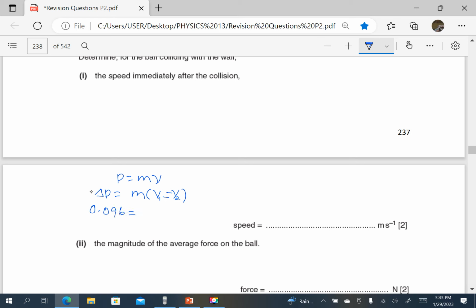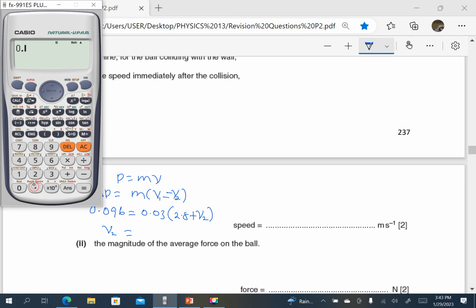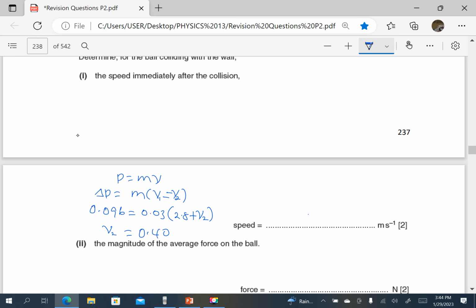So the change in momentum is given as 0.096. The mass of the ball was 0.03. V1 is 2.8 minus negative V2, which is plus V2. So we just get V2. So we shall say 0.096 divided by 0.03, then minus 2.8. So I get 0.40. So V2 is 0.40 when we solve for it.